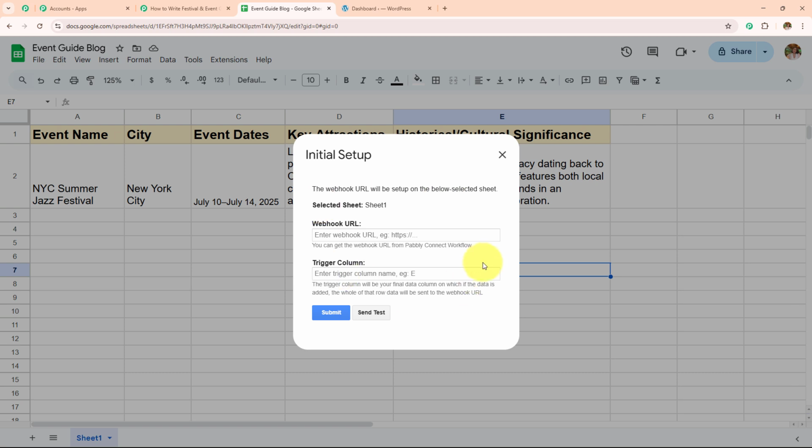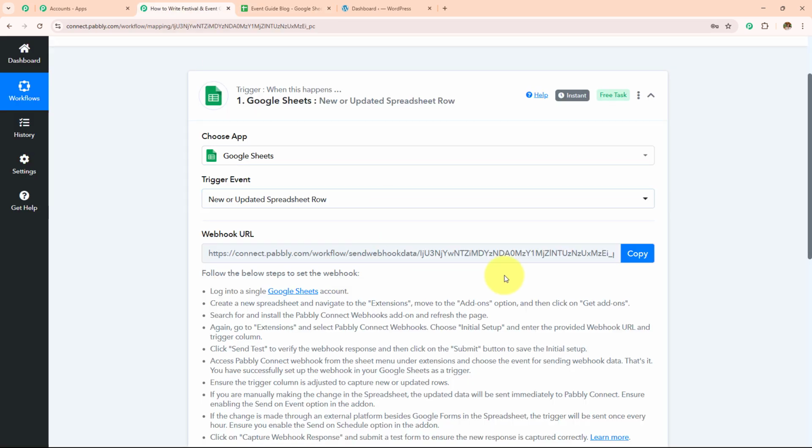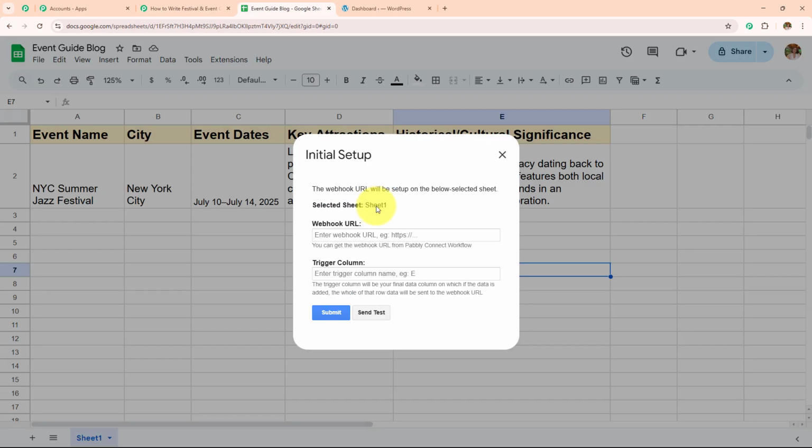Now this box has appeared in front of me where I need to enter the webhook URL and the trigger column. So this is the same webhook URL which is provided in my Pabbly Connect workflow. So I'm going to copy this webhook URL, paste it over here, and then I need to enter the trigger column. The trigger column will be the final data entry column, on which if data is added, the whole of that row's data will be sent to the webhook URL. So here my final data entry column, or the end column, is column E, which means whenever I add data in this particular column, the complete row data will be sent to my Pabbly Connect workflow.